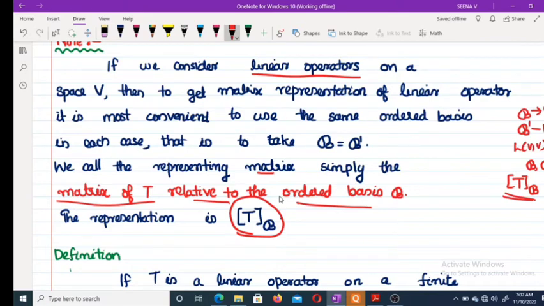So TB means T is a linear operator and this is the matrix of T related to the same basis. Okay.